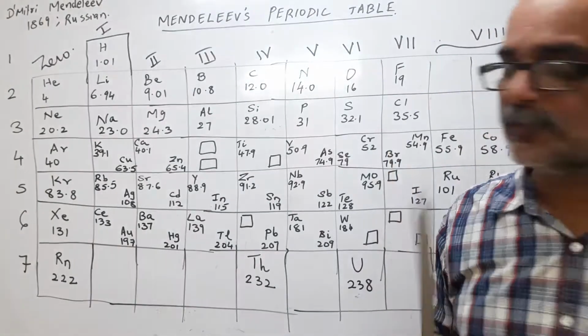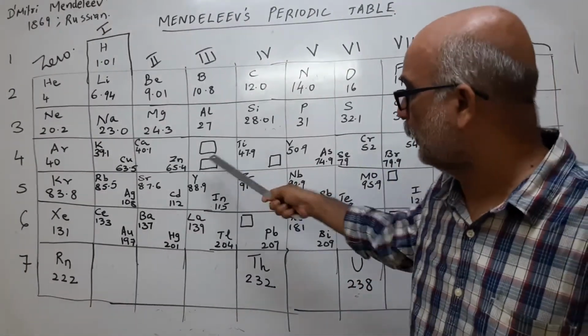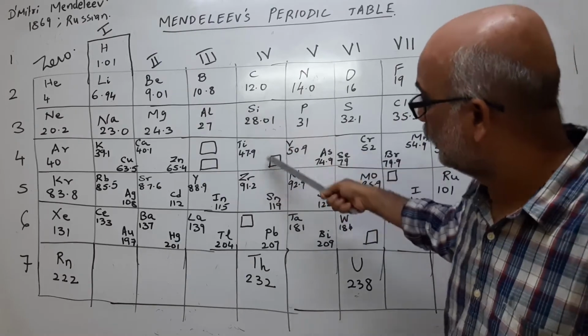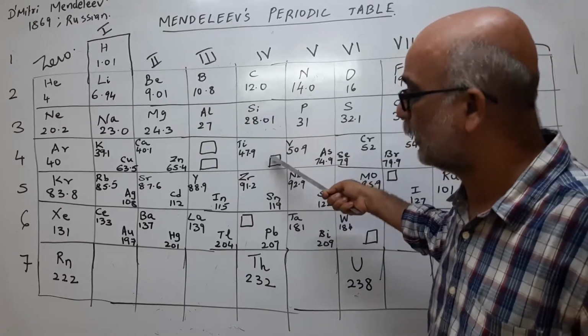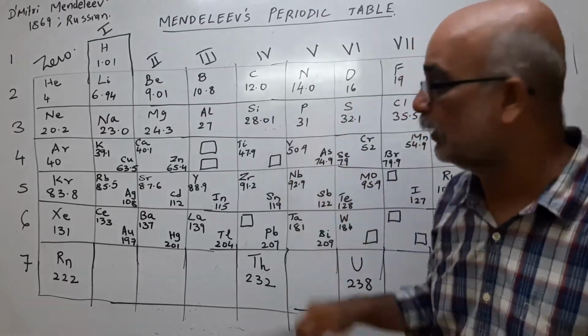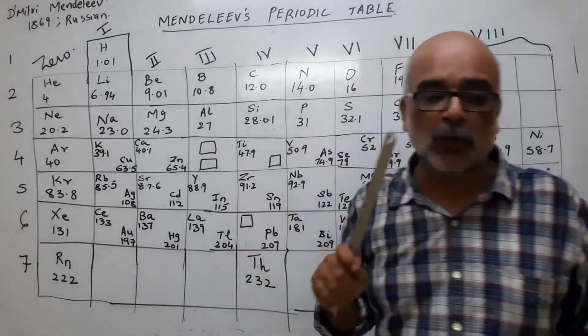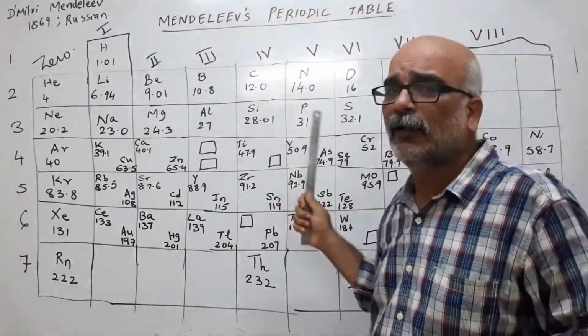Eka boron is nothing but scandium, Eka aluminium is nothing but gallium, and Eka silicon is nothing but germanium. Eka means similar to silicon. So there is an element which is similar to silicon, but it is not yet discovered. There is an element which is similar to aluminium, but it is not yet discovered. So these are the advantages.